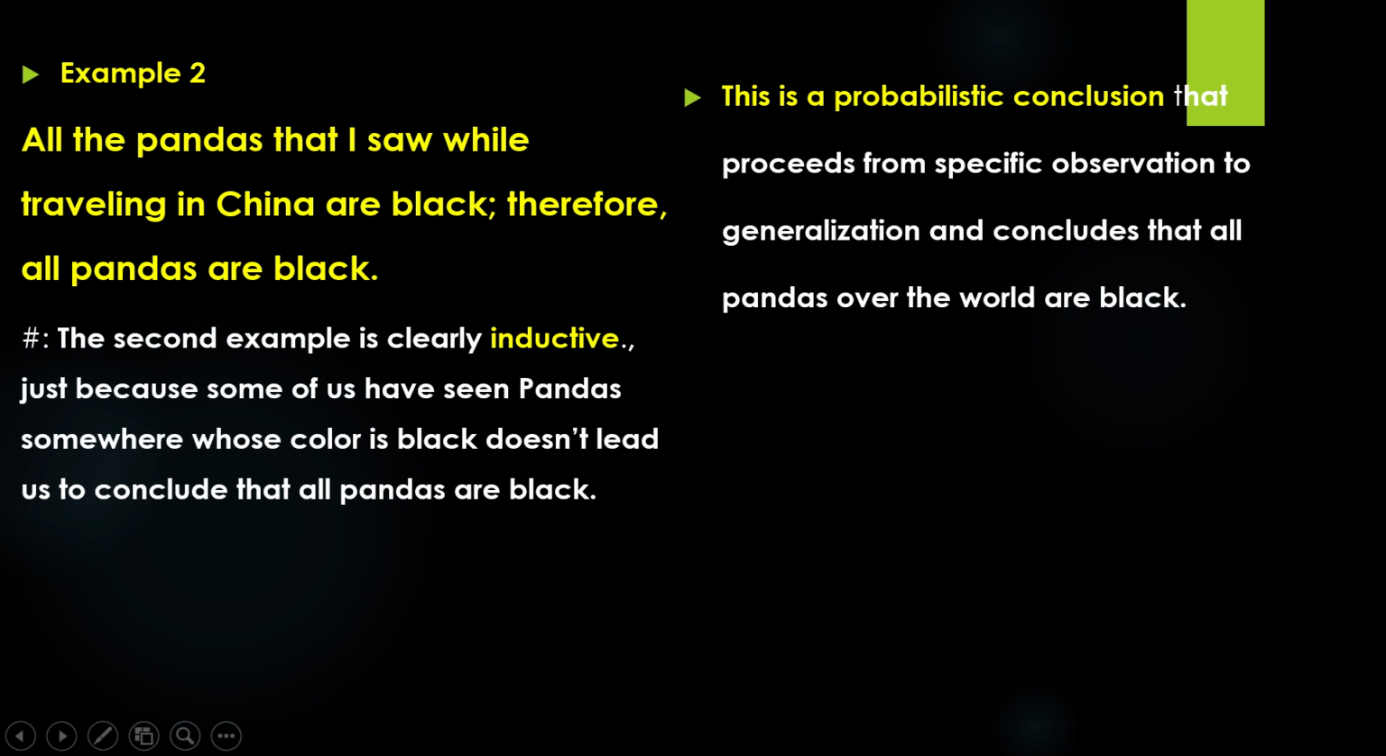Example 2. All the pandas that I saw while traveling in China are black, therefore, all pandas are black. The second example is clearly inductive. Just because some of us have seen black pandas somewhere doesn't lead us to conclude that all pandas are black. This is a probabilistic conclusion that proceeds from specific observation to generalization and concludes that all pandas all over the world are black. Therefore, the argument is inductive. Specifically, the arguer proceeds from specific cases to generalization.